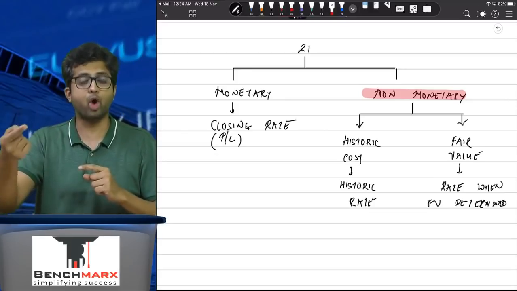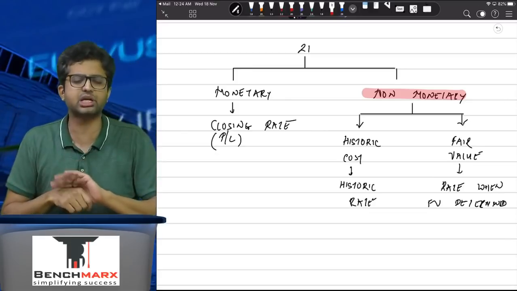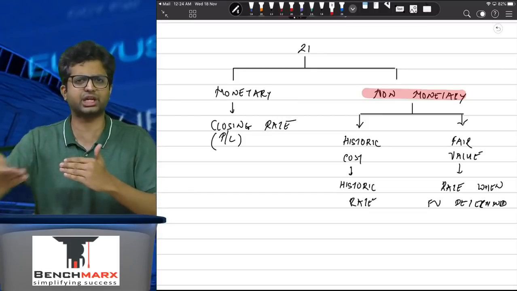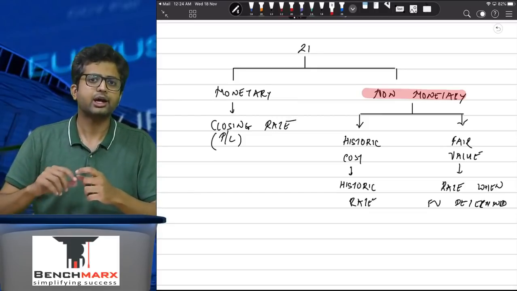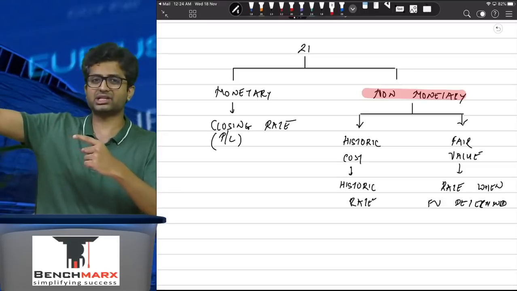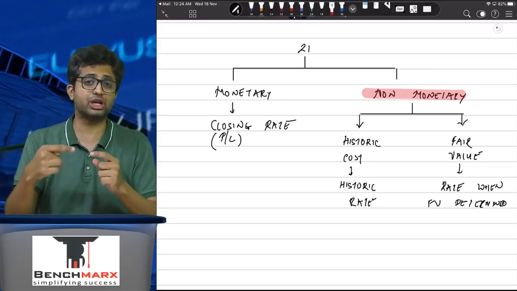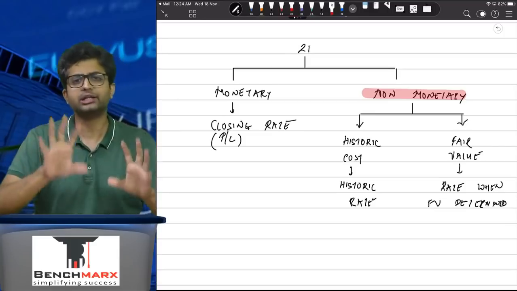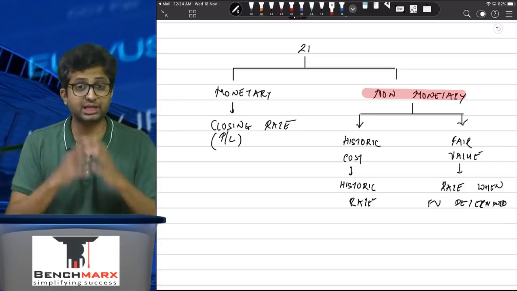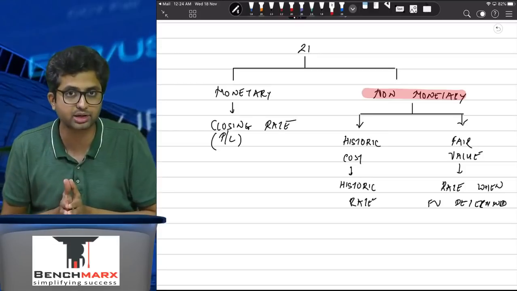So if there is a bond which is, let us assume for the time being, a non-monetary item, and there is a gain or loss on that bond that goes to other comprehensive income, that is OCI, then the foreign exchange gain on that should also go to the other comprehensive income, that is OCI. This should be the ideal treatment.